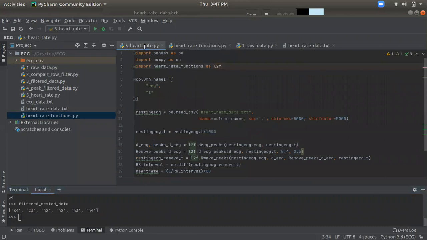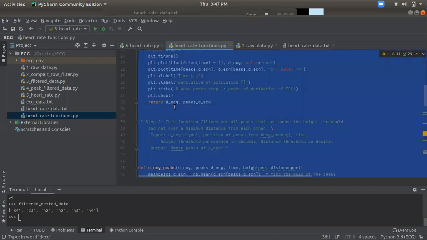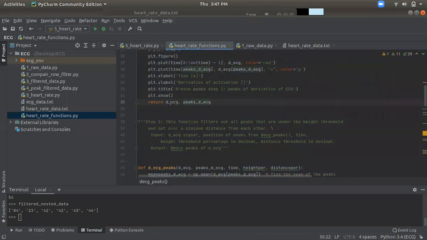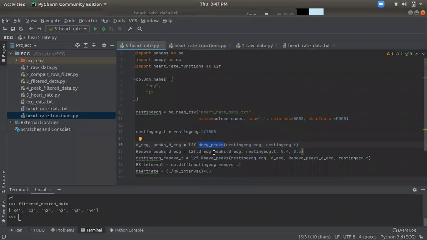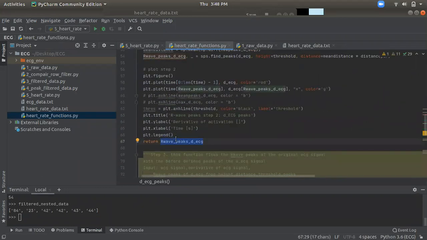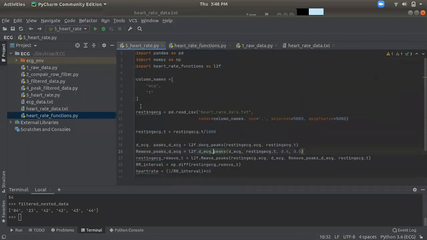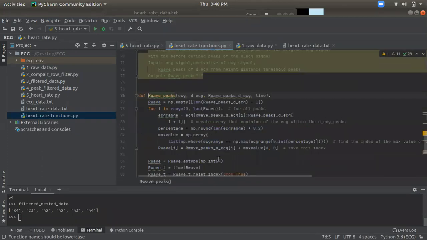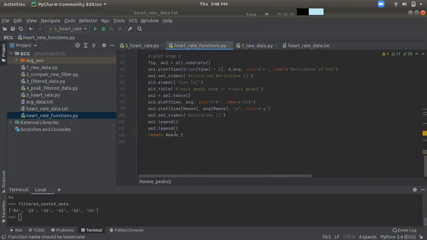So here in the fifth one, we get the ECG peaks. From the ECG peaks, it will return two elements, you can say two positions of the graph. Now from ECG, after that we get the R wave. It will also return the R wave peaks. After removing the R wave peaks, it will give the T wave.